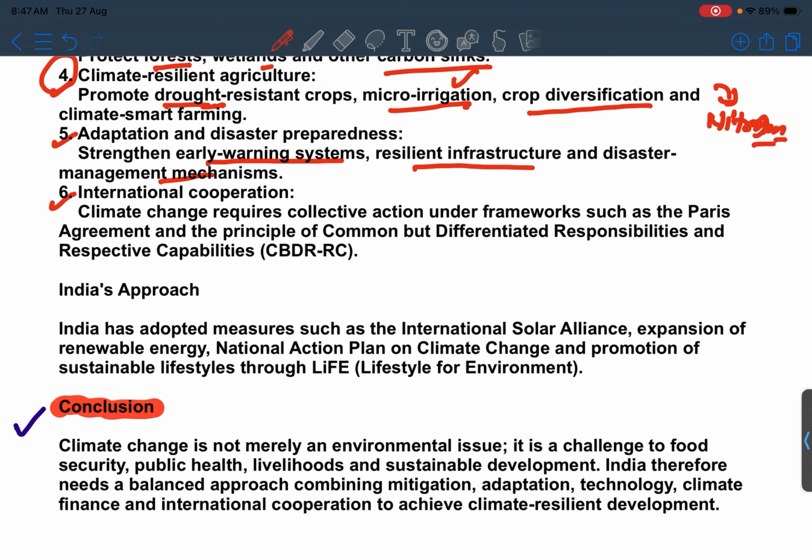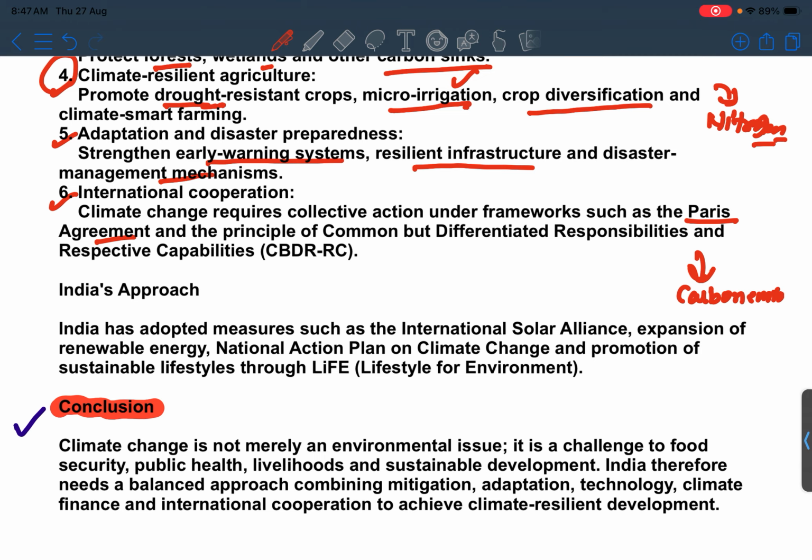Next one is international cooperation. Like we have already seen, various types of agreements like the Paris Agreement and the principle of common but differentiated responsibilities. These types of agreements focus on lowering carbon emissions.